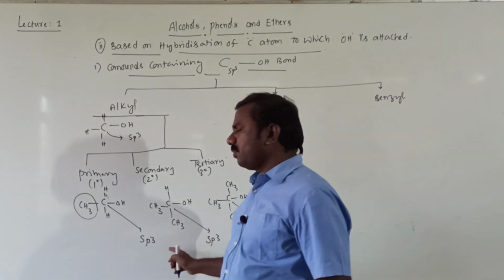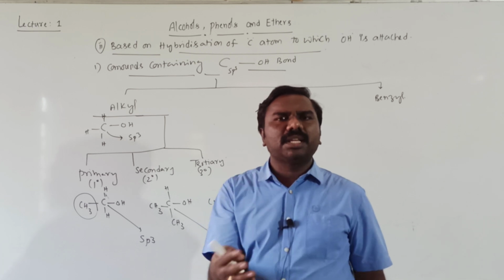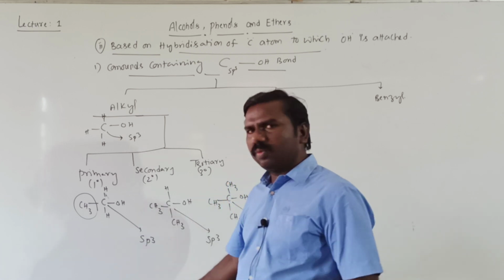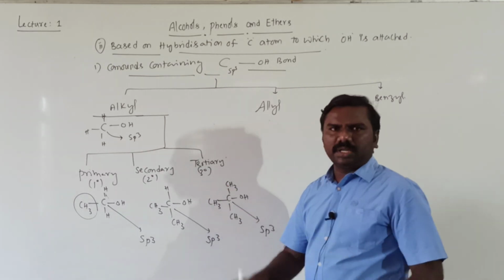These CH3s, maybe you can take ethyl, methyl, propyl. One alkyl group, whether it is methyl, ethyl, propyl. Two alkyl groups, whether it is ethyl, methyl, propyl, butyl. Three alkyl groups, whatever they are.